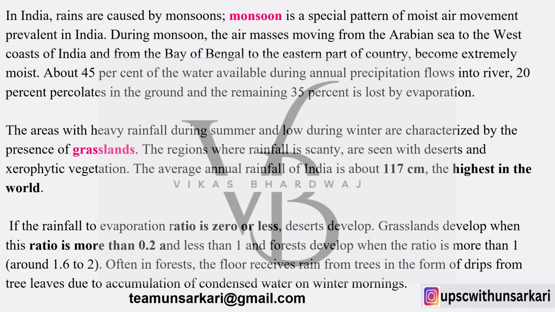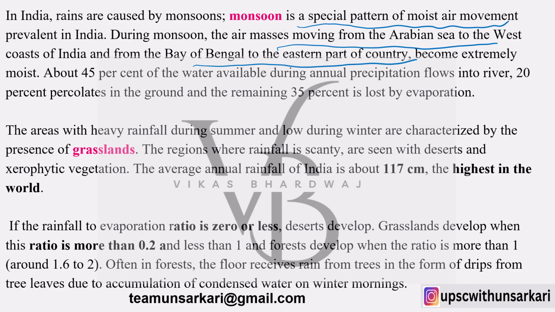In India, rains are caused by monsoons. We know that. What is monsoon? It is a special pattern of moist air movement. During the monsoon, air masses move from the Arabian Sea to the west coast of India and from the Bay of Bengal to the eastern part of the country, and the whole area becomes extremely moist.